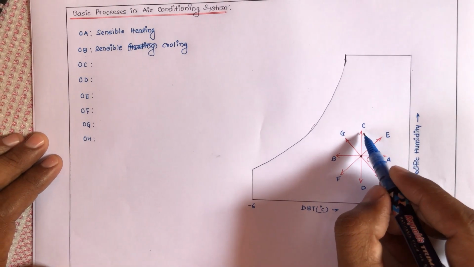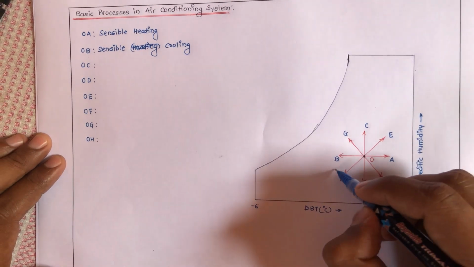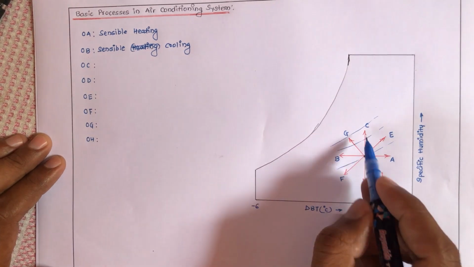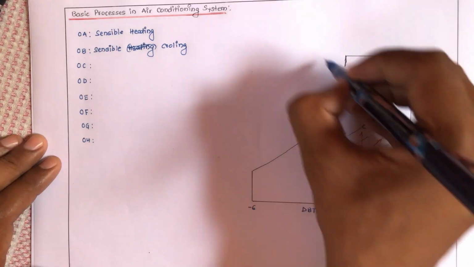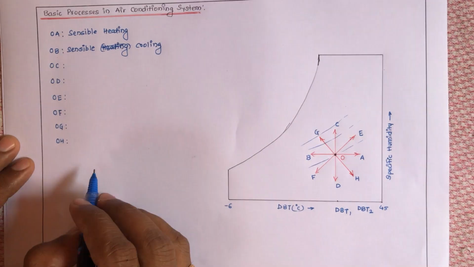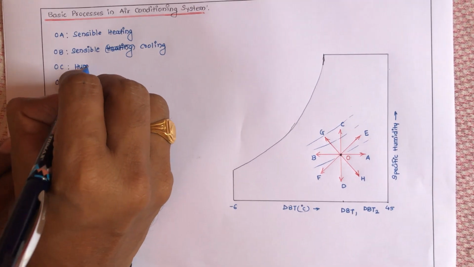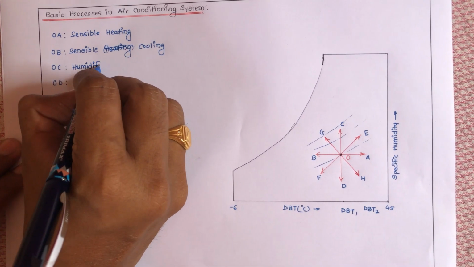Now what is that OC? During this process OC, what you can find, these are the relative humidity lines. Means in this direction, the value of humidity goes on increasing. That's why we can say OC is nothing but humidification.